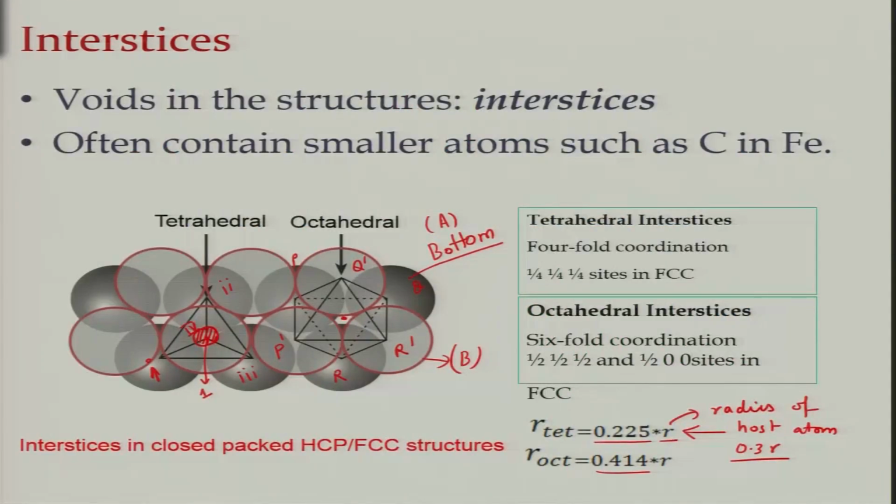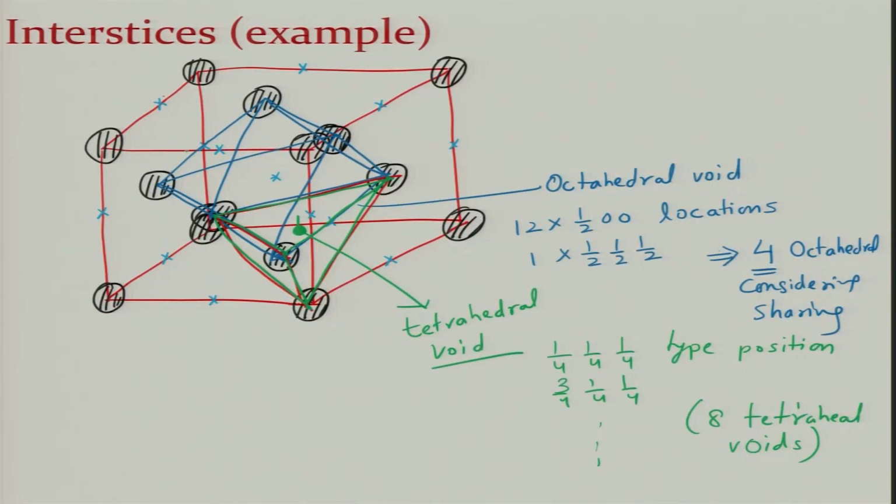And so you can see that in the previous slide we saw the maximum size of the atom that can be put inside these octahedral and tetrahedral voids: in octahedra it is 0.414 R, in tetrahedra it is 0.225 R. This is the maximum size that you can put inside them without displacing the atoms, and this can be very easily calculated. For octahedra, if all the atoms are touching each other, then 2R plus 2r is equal to a.